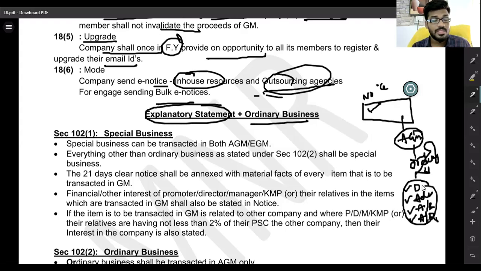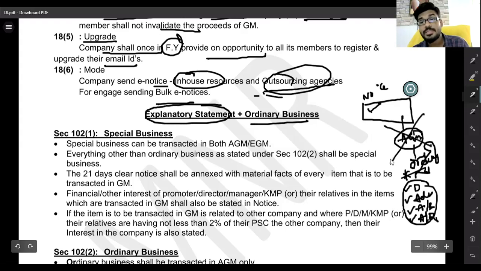We can go with these four ordinary businesses only. So the annual general meeting is meant for these four ordinary purposes. Other than these purposes, we cannot conduct the annual general meeting. These are called ordinary businesses. AGM is meant for only ordinary business.